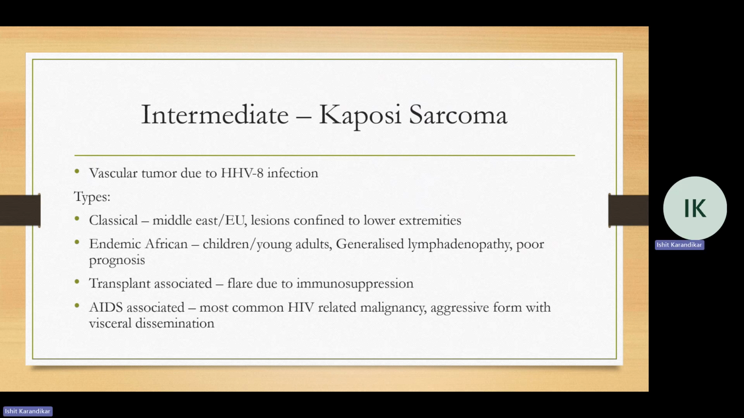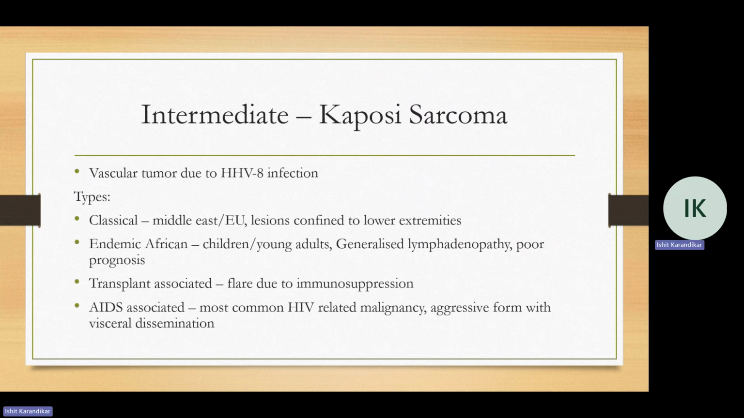Endemic African type occurs in children or young adults. It can cause generalized lymphadenopathy and has a pretty poor prognosis. Transplant-associated Kaposi sarcoma is usually in patients that are infected by HHV8, but these symptoms only really flare up during immunosuppression and usually regress once the immunosuppression is lifted, once the patient is not immunosuppressed.